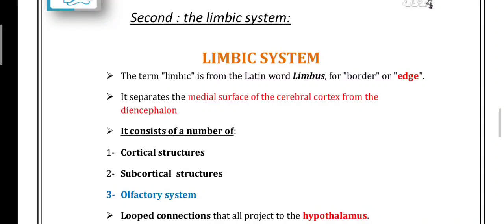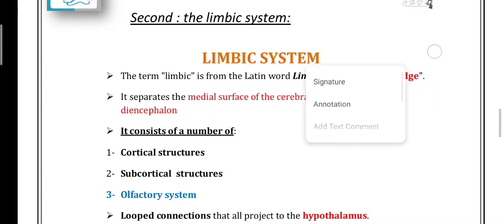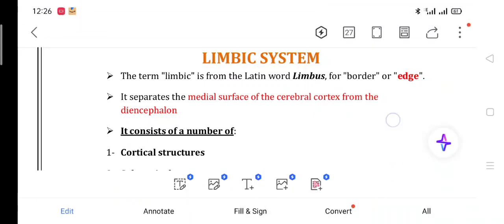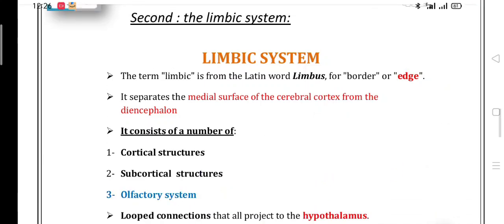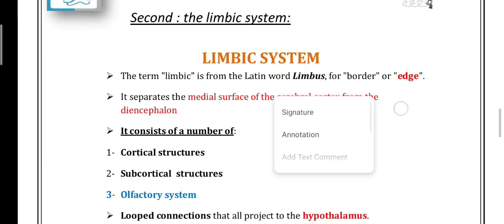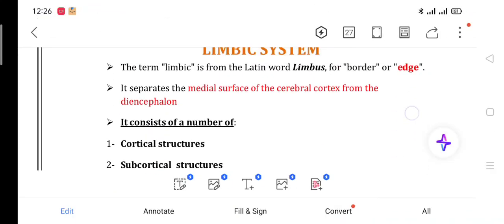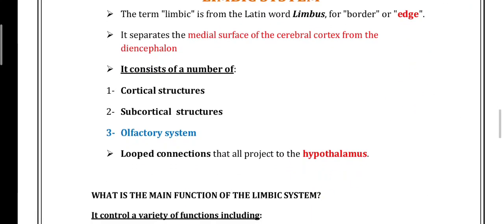Good afternoon. Limbic system. The limbic system forms a ring, the edge, separated by the medial surface of the cerebral cortex from the diencephalon. It consists of a number of cortical structures, subcortical structures, the olfactory system, and the lobe connections. The lobe connection is the projection of the hypothalamus. The limbic system is a complex group of cortical and subcortical structures.